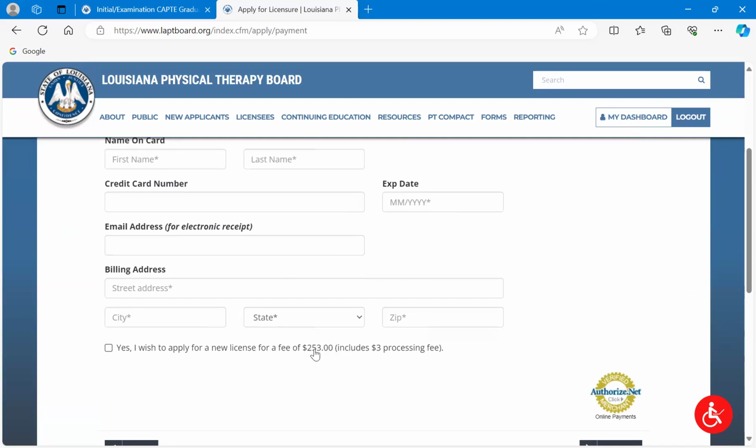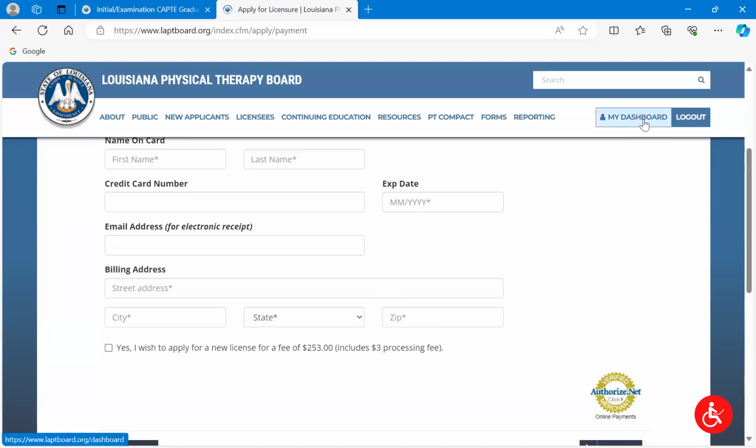Now, you may not have noticed previously, but I entered a birth year on here, a placeholder birth year that was an odd number year. It was 1989. So that calculated my fee to be, I'm applying in an even year with an odd birth year. So I'm going to talk more about fees in a little bit, but just keep in mind that that's the way it calculated my fees because of the years I'm applying in. It's going to give me basically a 1-year license if I were to get licensed in an even year. And that's to put me on the proper renewal cycle. Again, I'm going to talk a little more in detail about what that means towards the end, but I just want to make note of that real quick.